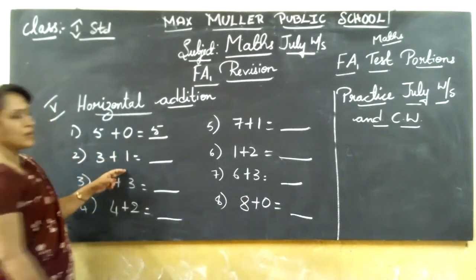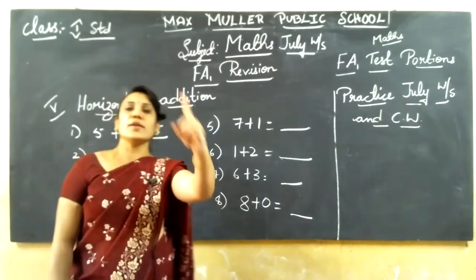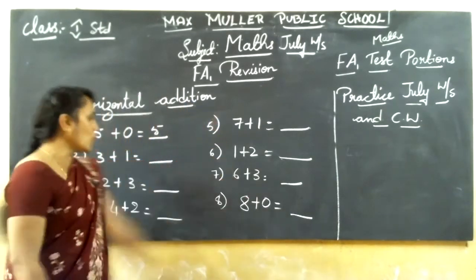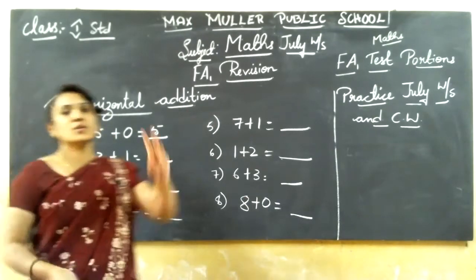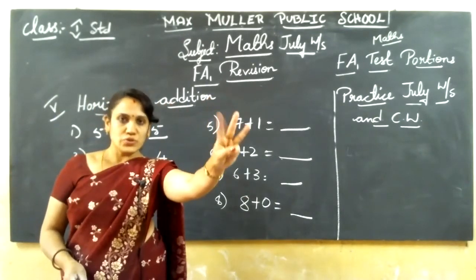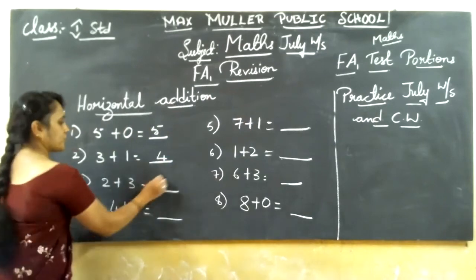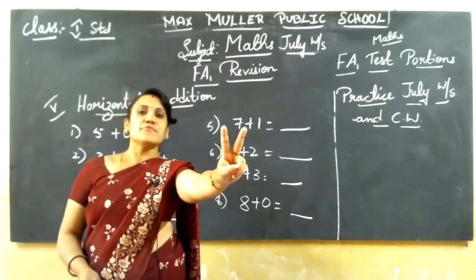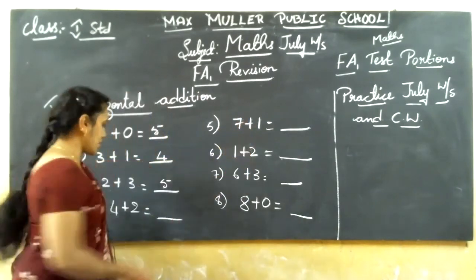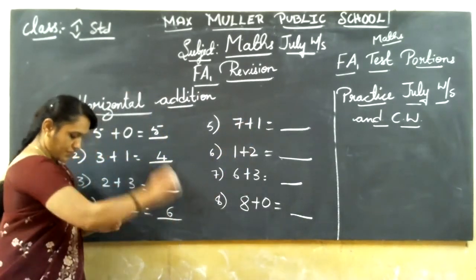3 plus 1, 3 in the mind, 1 in the finger. After 3, 4. Next, 2 in the mind, 3 in the finger. After 2, 3, 4, 5. Next, 4 in the mind, 2 in the finger. After 4, 5, 6. Okay.